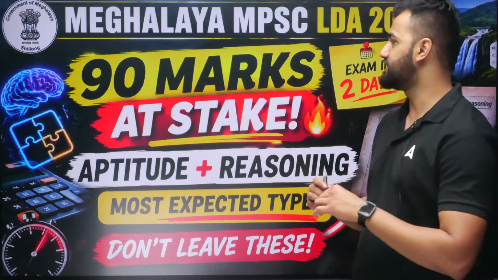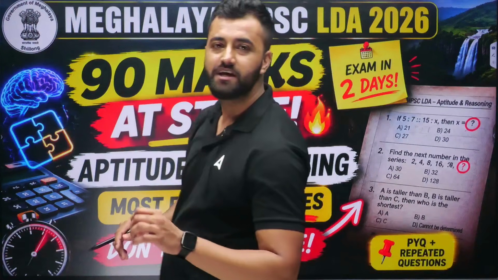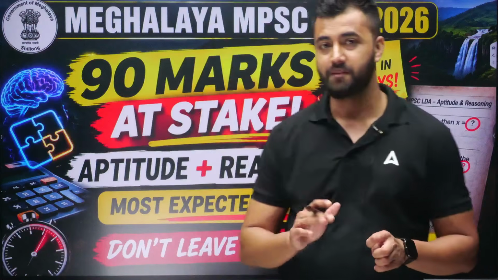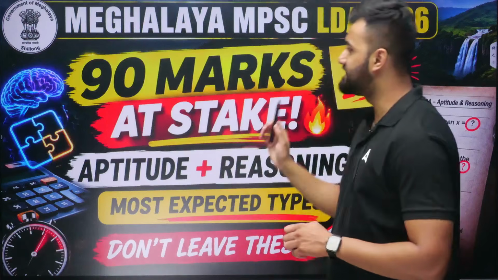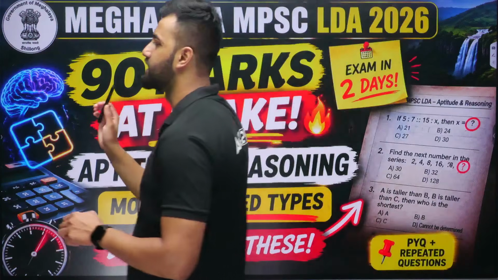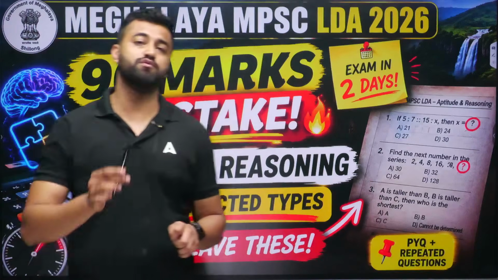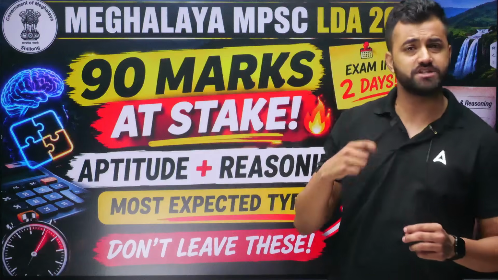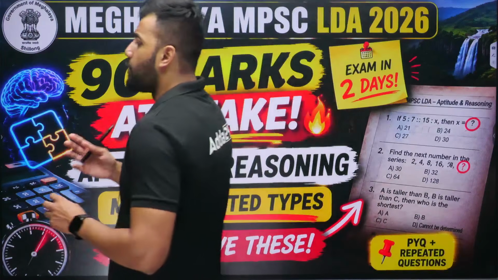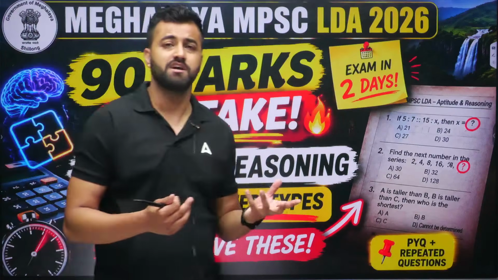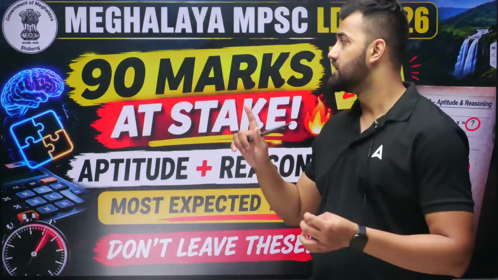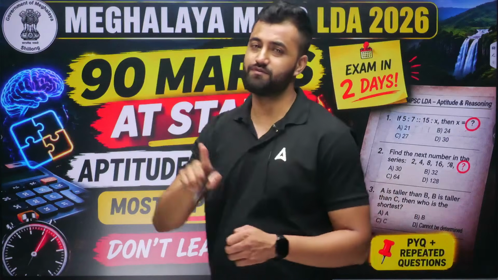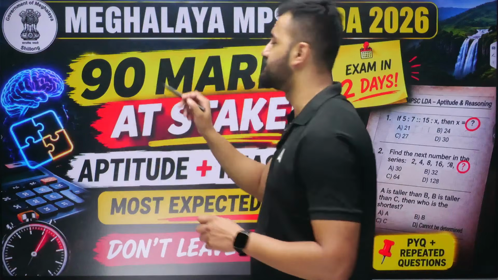So as you know, we have 90 marks weightage with aptitude and reasoning, so we cannot skip this particular subject. And also I've told you before that this is the only subject where if you do well, you can score very good marks. Why so? Because you never know what question might be asked from GK GS, what question might be asked from computer awareness. We never know what they can ask, but whatever question they ask in aptitude and reasoning, if you have the core concept of it, you can easily solve it and get this much marks for yourself.